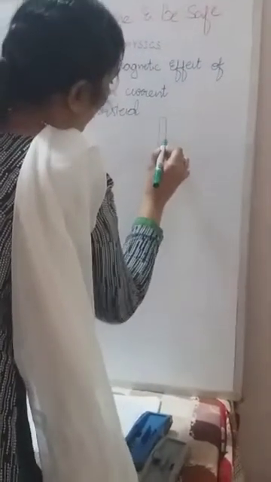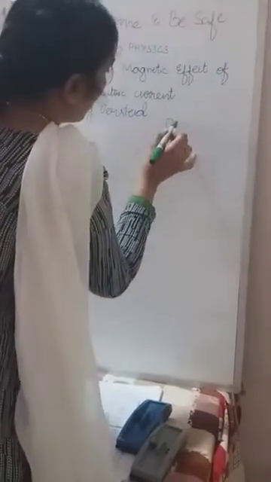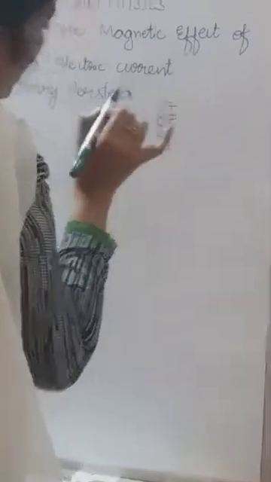So what is meant by the magnetic effect of electric current? If you take one iron nail or iron rod and hold it on iron filings, or a copper rod on iron filings, it never attracts anything. But instead, if you round up the copper wire around it, this rounding up is also known as winding.